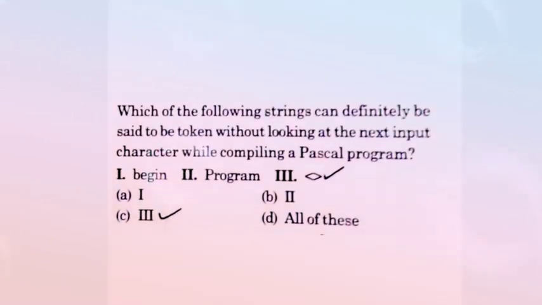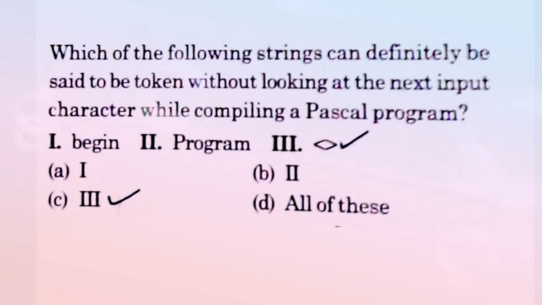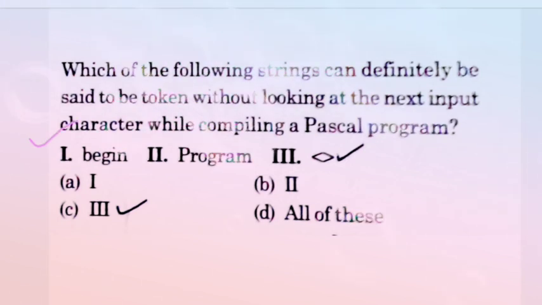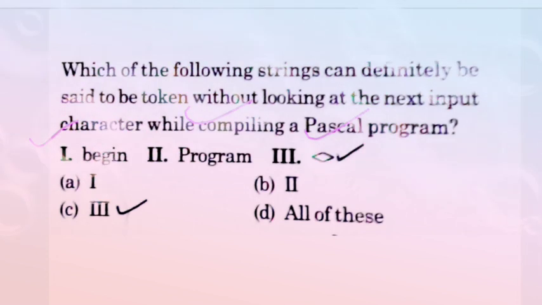The next question is defined as: which of the following strings can definitely be said to be a token without looking at the next input character while compiling a Pascal program. Here three hints are given. First is begin, second is program, and third is the open and close angular bracket.